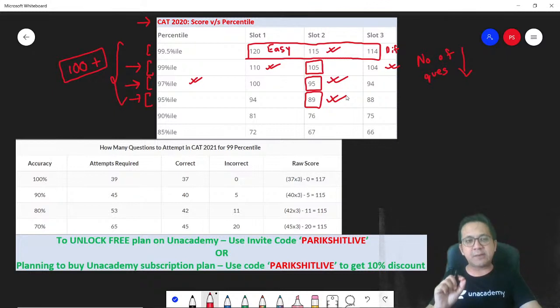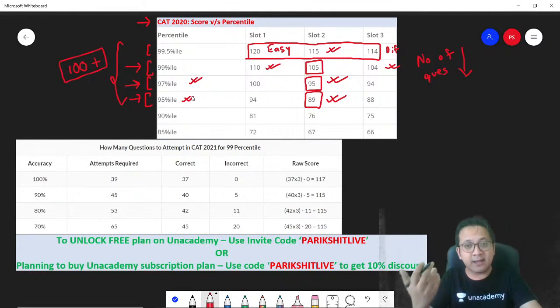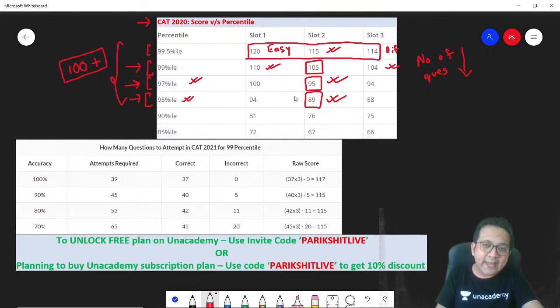And even if you end up getting 95 percentile, you'll get calls from colleges like IIT Ghaziabad and the newer IIMs. Even at the end of 95 percentile, you will end up with IIT Ghaziabad, you get TAPMI, you will get some of the IITs. You might also get, even if it's around 96 percentile, MBA Gurgaon. So 89 to 90 should be your target in the mock exams.